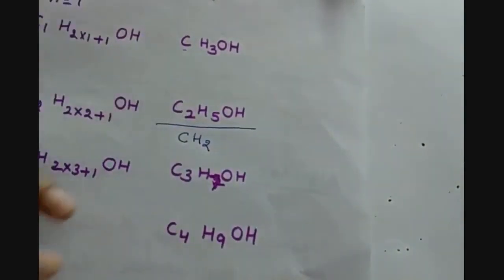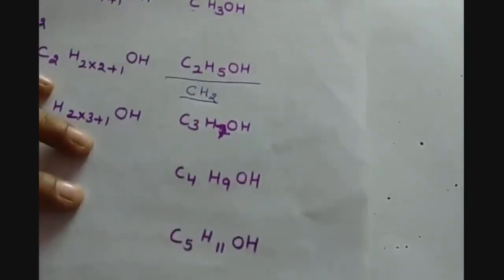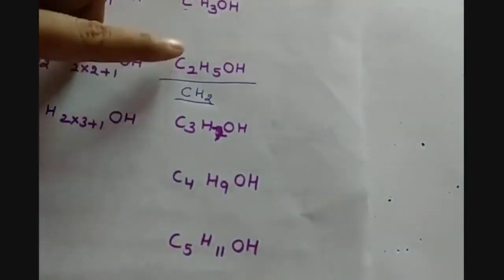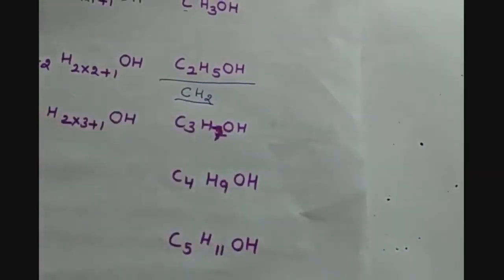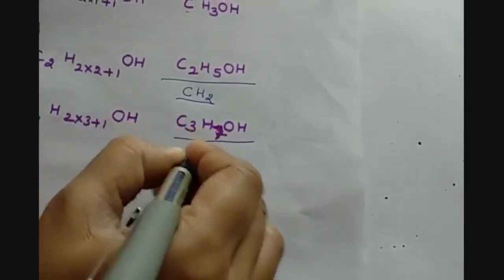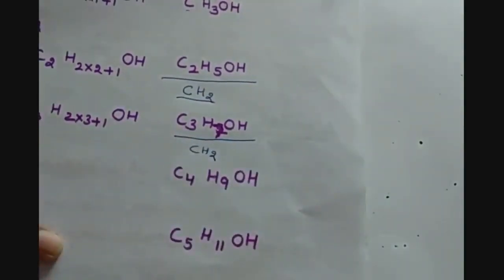Then the OH group is the same. So what is the difference? CH2. If we see that from C2H5OH and C3H7OH, here also we have a difference of CH2. In the next series also we have the same difference.